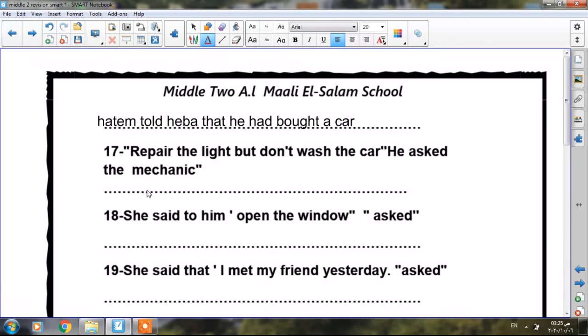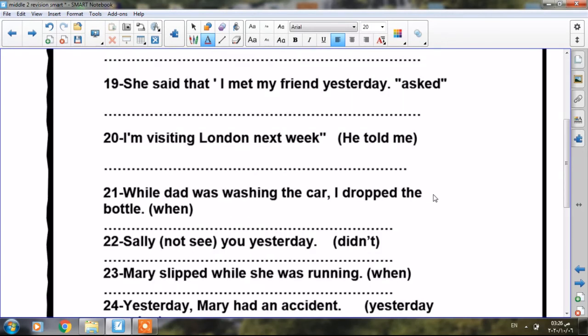Okay, number 19, she said that I met my friend yesterday. Okay, so we are going to say she said that. We have to use asked instead of she said that. So she asked. I think there is something wrong here. Okay, we are going to keep said that as it is and not use asked. So we say she said that she met her friend yesterday.